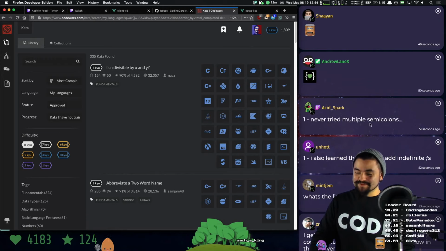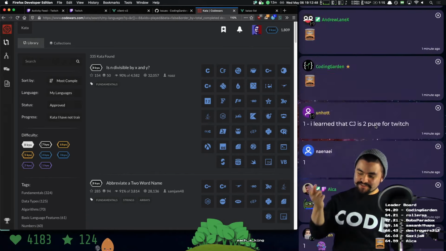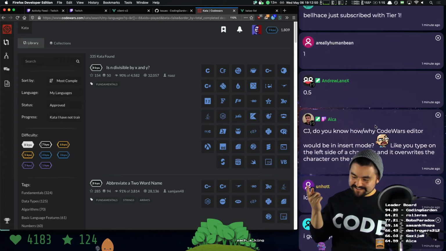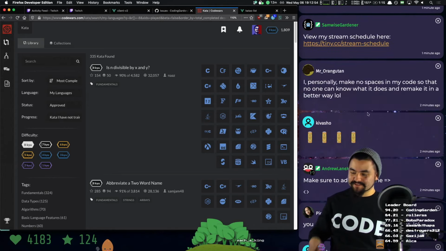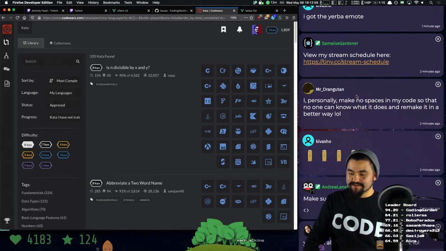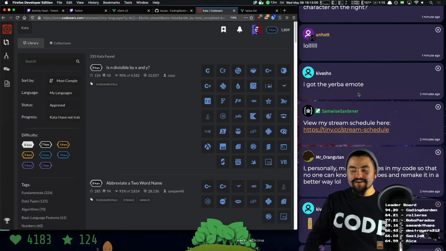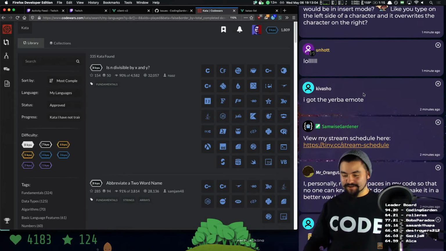Oh, you never tried multiple semicolons. Nice. You can add infinite semicolons, yeah. Shout out to Peak for mentioning multiple semicolons. I personally make no spaces in my code so that no one can know what it does and remake it in a better way. There are what are known as deminifiers or formatters that could fix that. The Yerba emote, nice.